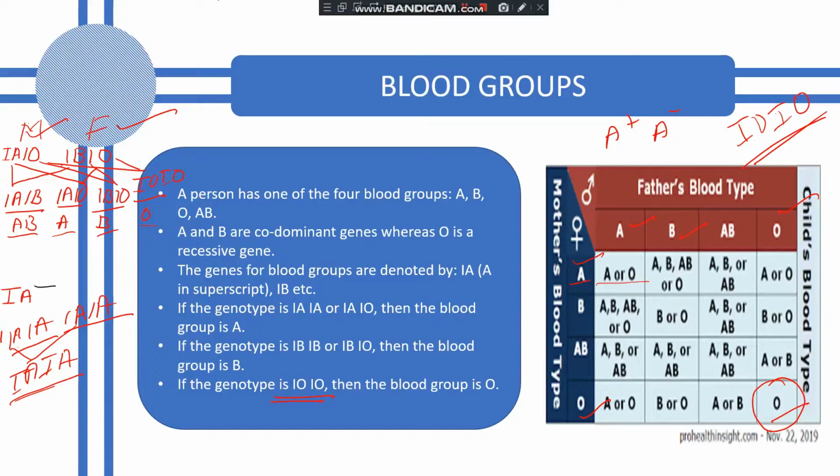As I told you, AB is the universal recipient blood group and O is the universal donor group. Okay, and O positive and O negative. So O negative is a person. If a person is having O negative blood group, they can receive the blood only from an O negative person. They cannot receive the blood from O positive also. So the rarest blood group is O negative.